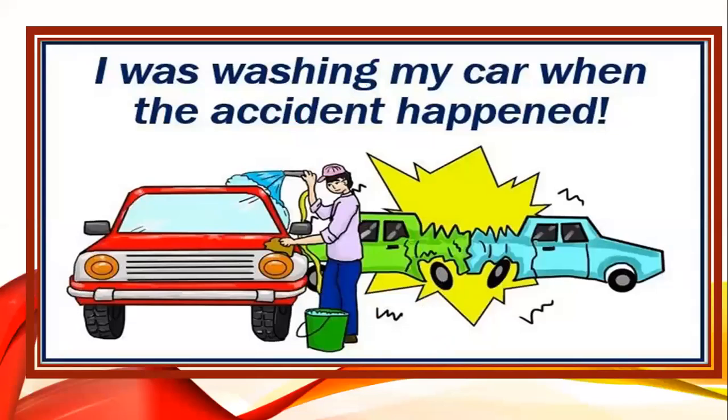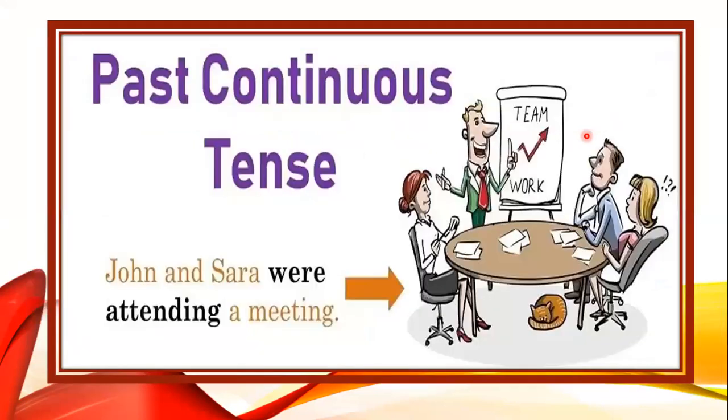So look at this man. I was washing my car when the accident happened. So what was the man doing? He was washing the car. Now it's a singular person, so it's I was. Okay, I'm using was here. Wash is the first form of the verb with ing. So I was washing my car when the accident happened. Happened shows that this thing has happened in the past. Okay, let's move on.